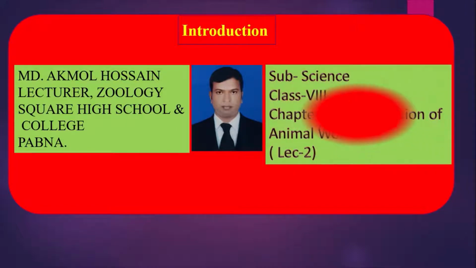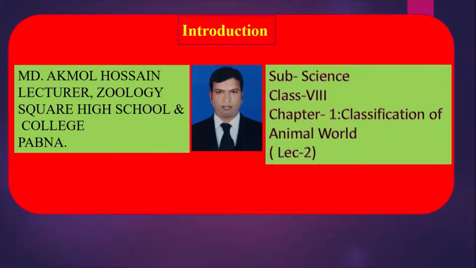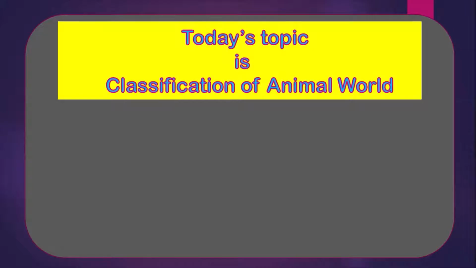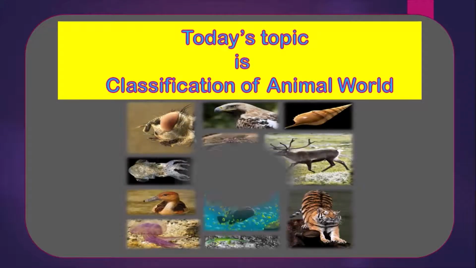Now I am going to take a science class of standard 8, chapter 1, classification of animal world. Today's topic is classification of animal world. In the previous class we discussed 4 phyla of the animal world. Today we have to start from phylum 5, named Annelida.